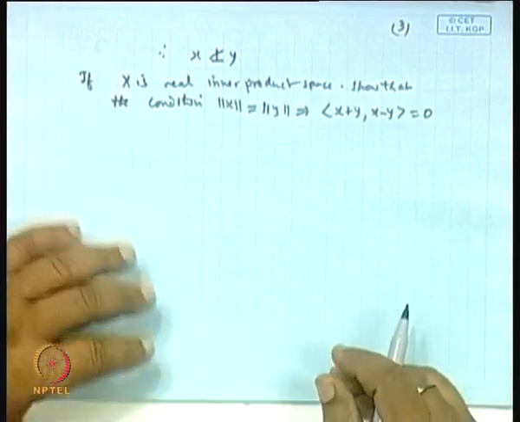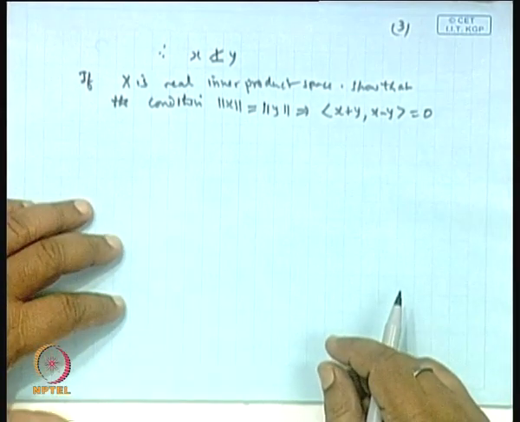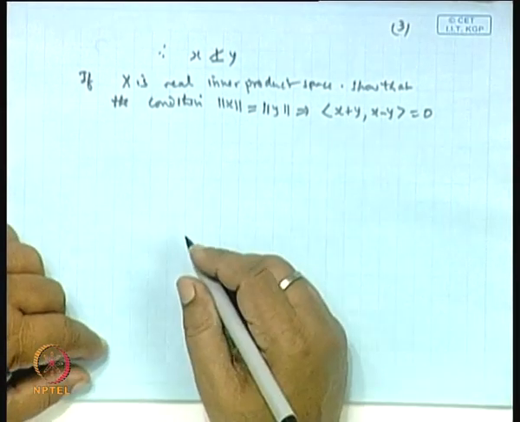And what is the geometrical significance of this, and what does this mean geometrically?